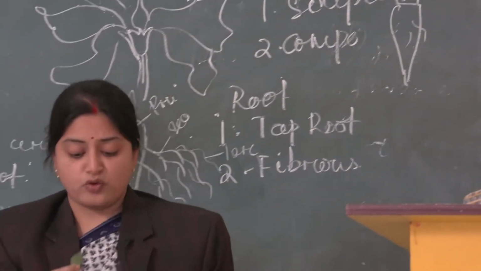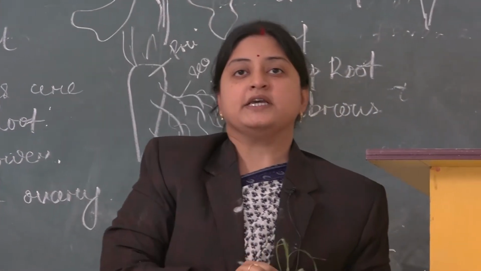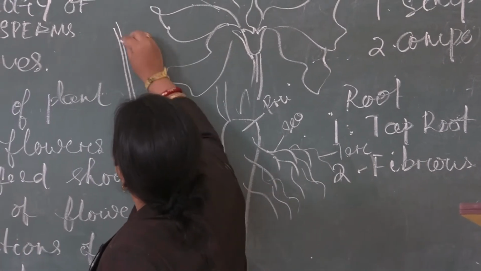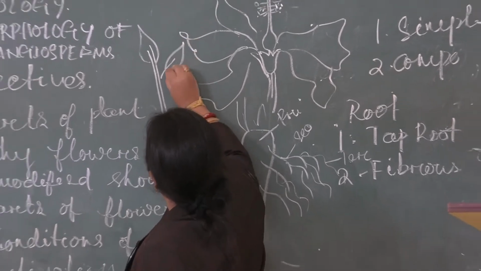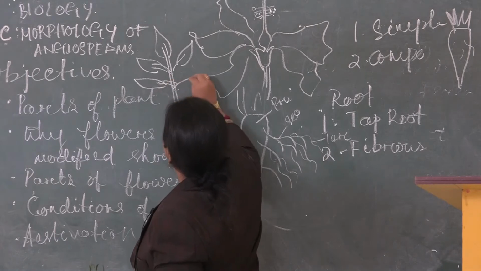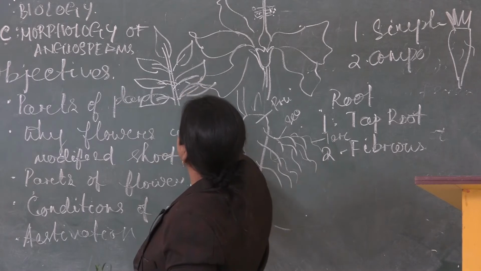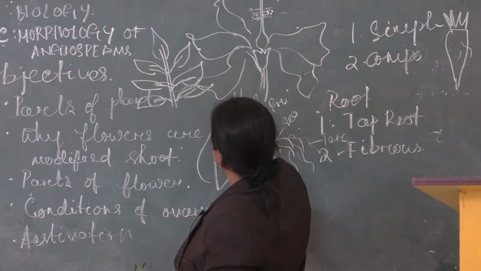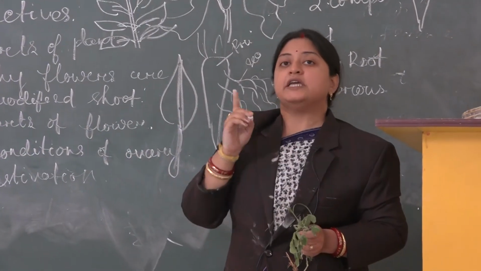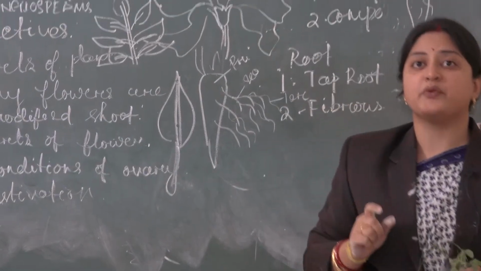If a node is having a single leaf, this is known as your simple leaf. Whereas if the leaf has been divided, for example, in case of your tamarind, in case of your curry leaves, the main leaf is divided into a number of leaflets. So this is known as your compound leaf. Whereas in case of your hibiscus, you will find a simple leaf, only a single leaf is there. If the leaf is divided into a number of leaflets, that is known as your compound leaf.